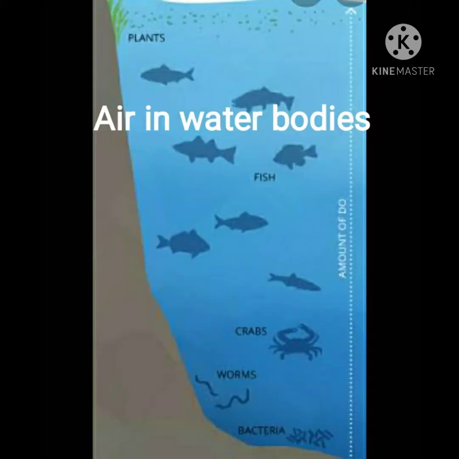Now we'll study about air in water bodies. Air is present in water bodies around us in dissolved form. Some gases in the air are soluble in water to some extent and dissolve in water. These dissolved gases impart taste to water. The dissolved oxygen and carbon dioxide in water are very important for the survival of plants and animals that live in water.